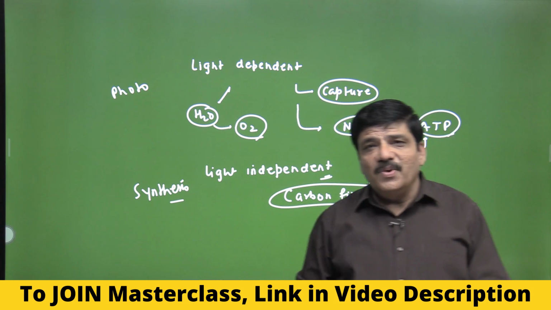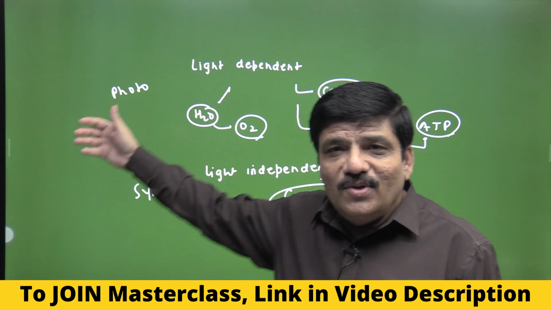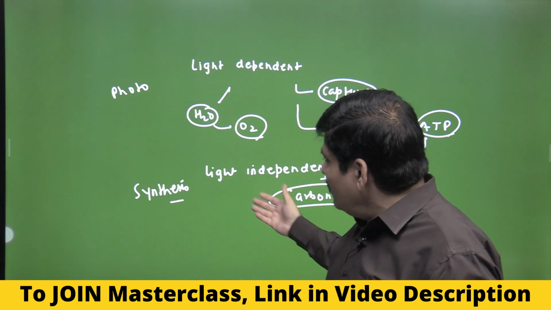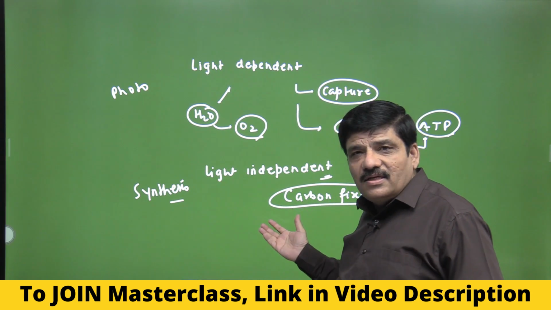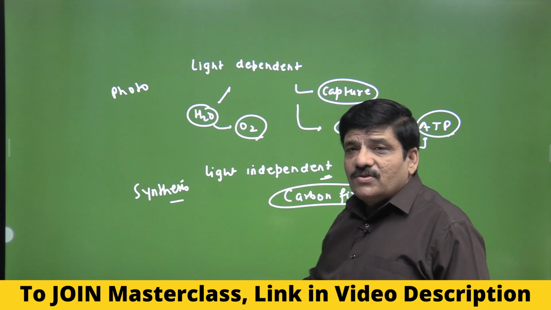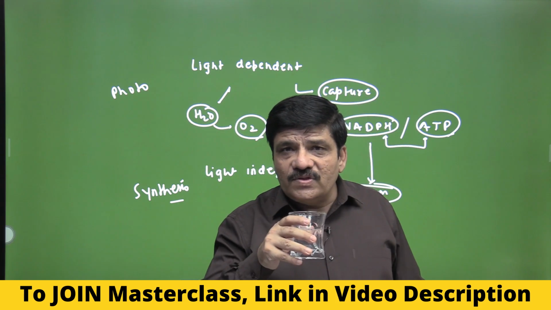Now this is beautiful. You can easily understand what exactly this word is all about. There is a part, photo, which means light. So there is something which is light dependent, and then obviously synthesis, this is the carbon fixation, and that is why we get the word called photosynthesis.